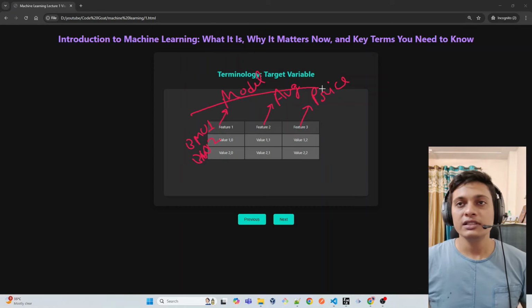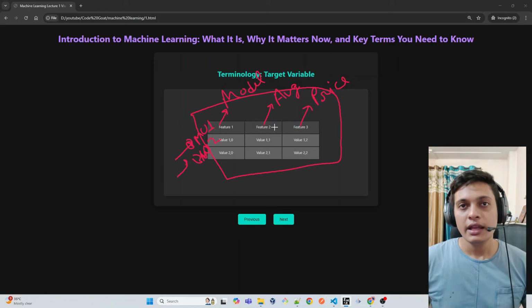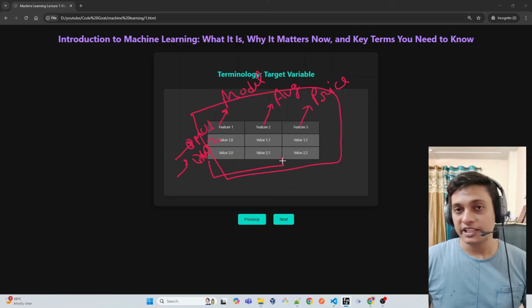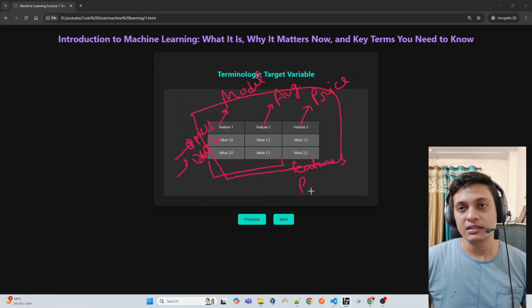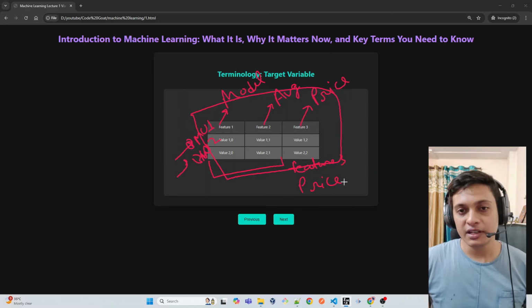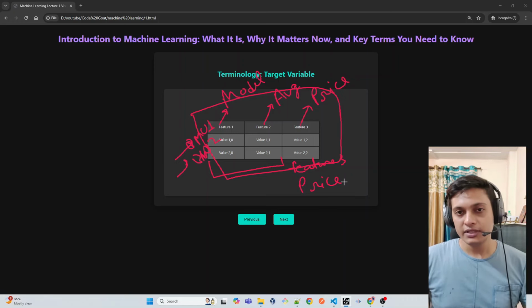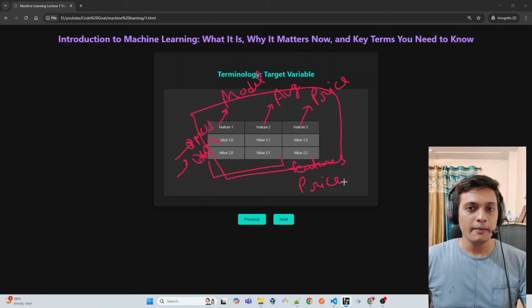So once we have this complete data, we are going to provide all these rows to our model, and after a certain point we are going to provide only these two things. After providing these two things, we are going to expect from our model that it will provide us the third feature, like price. So what we are expecting from our model is price. So inside machine learning, we have these three things when it comes to the data which we are going to provide to the model.